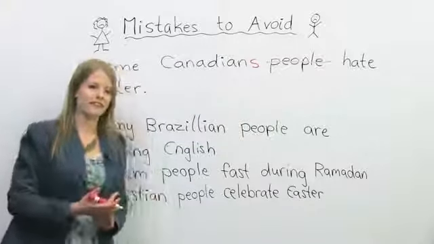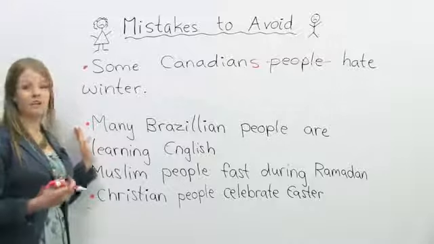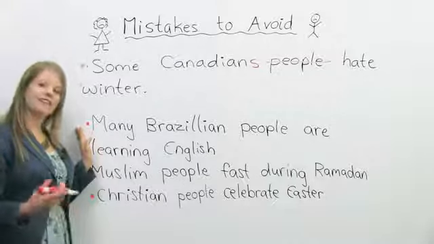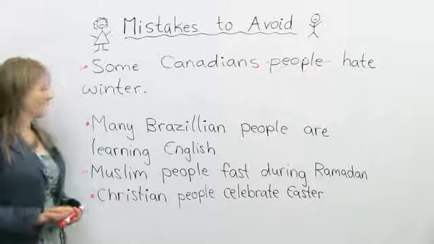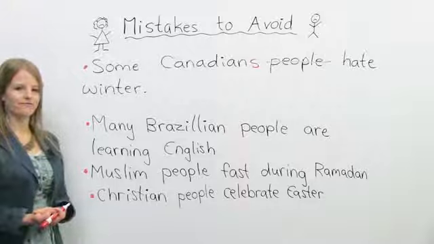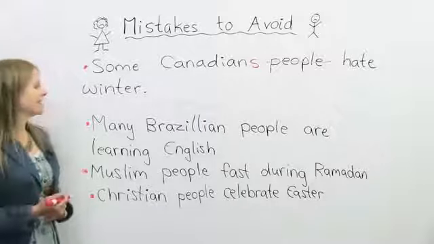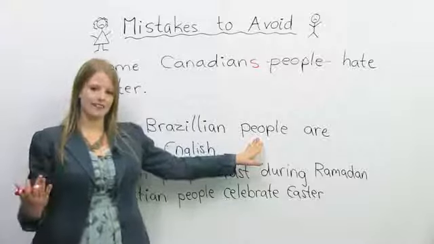So let's look at another example. Many Brazilian people are learning English. So there's a mistake here. What's the mistake? Many Brazilian people are learning English. If you said the mistake was people, you're correct.